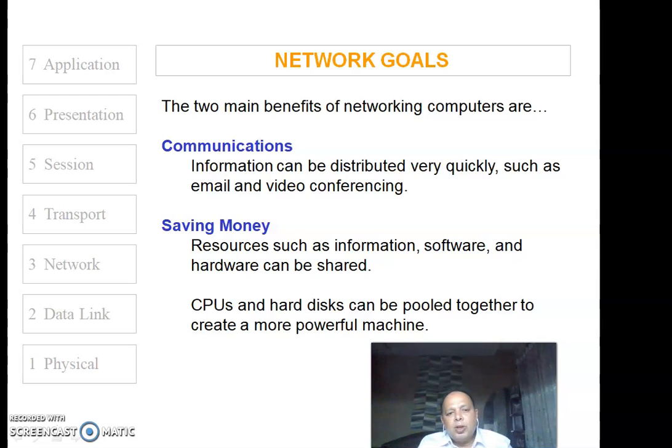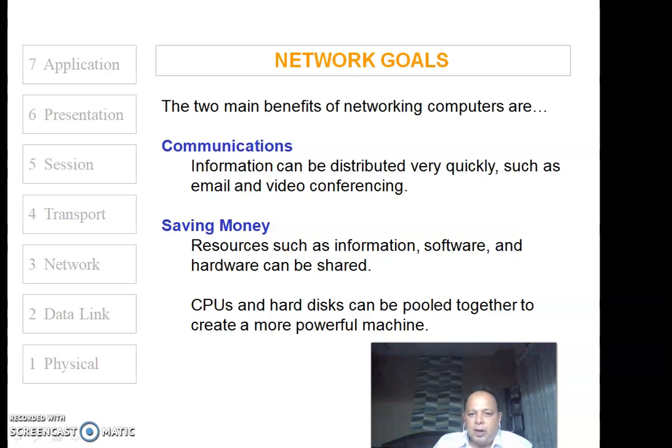The most advantageous thing about networking is the cost effectiveness. You can share the resources, such as information, which is the main resource that is shared through the network. Apart from that, software and hardware can also be shared.